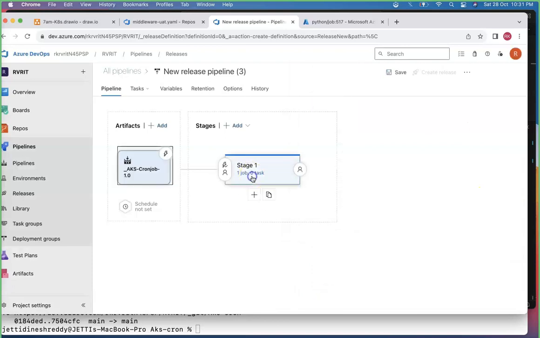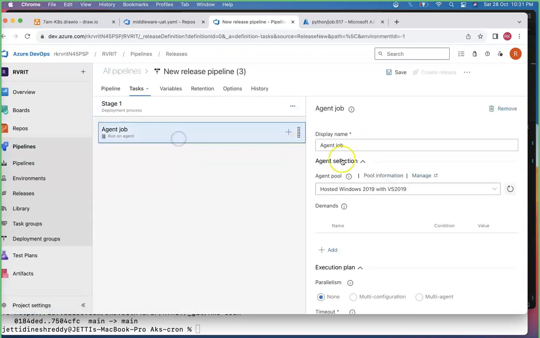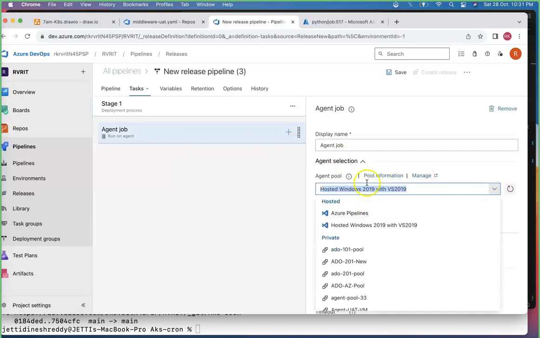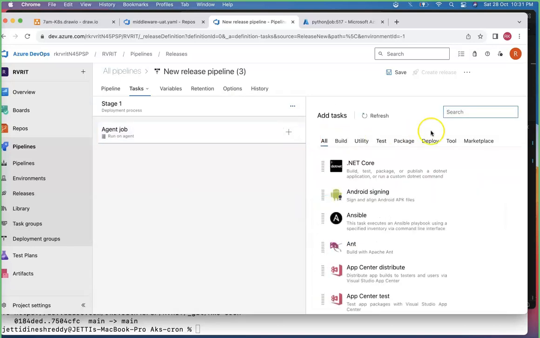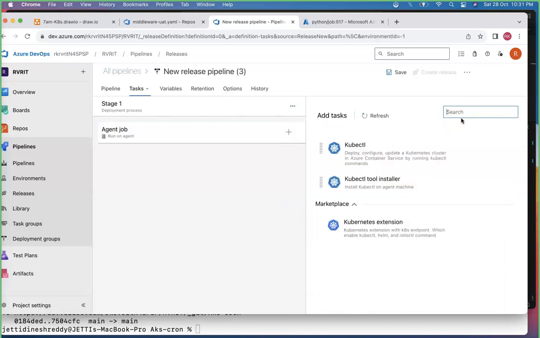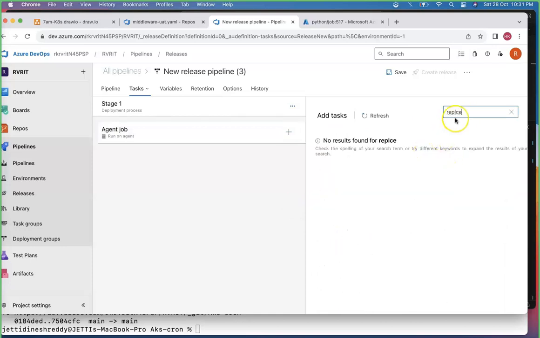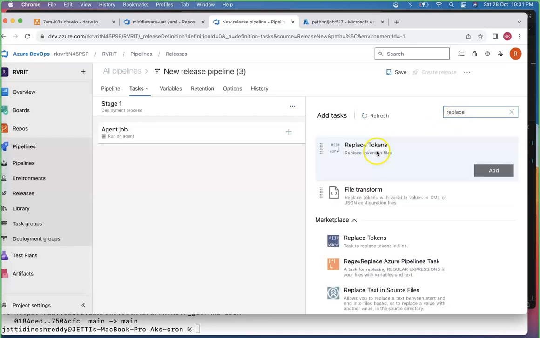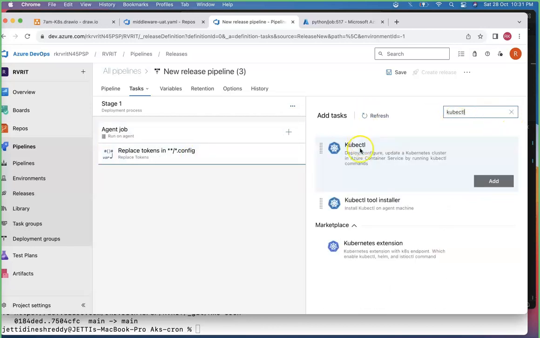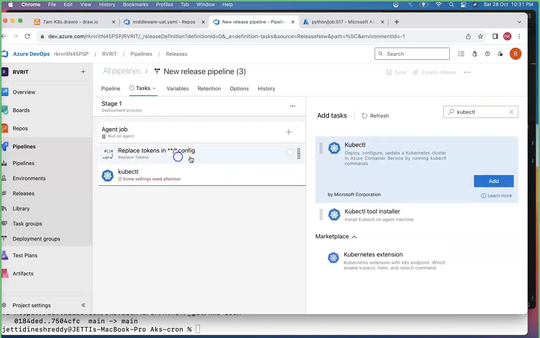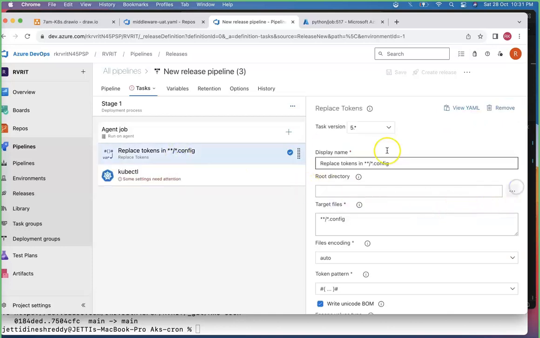Just click on this one and go for the stages and tasks. There you can see this particular thing, agent pool, no? You just give the project type and agent pool, okay? Next one is the kubectl. The process is, replace token. Replace token is the next task, the common thing which you can follow. And once the replace token is done, then kubectl is the next one which you can pick up. Bring the kubectl and just add this one.